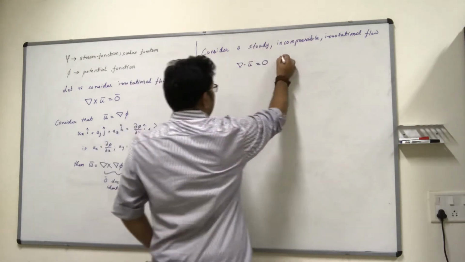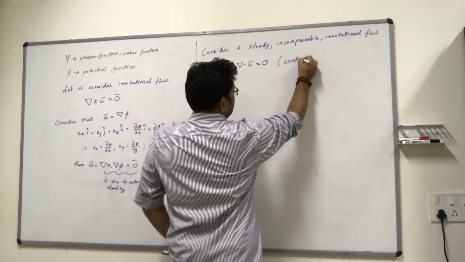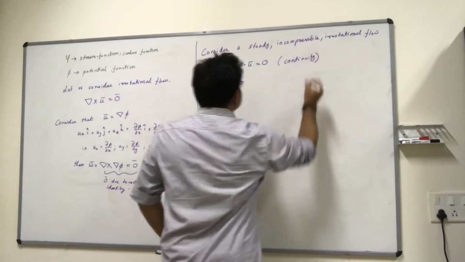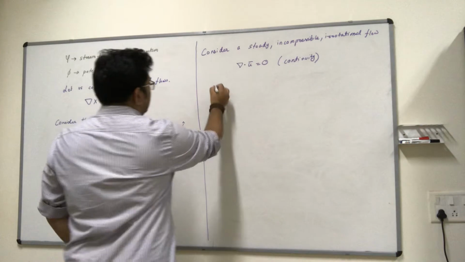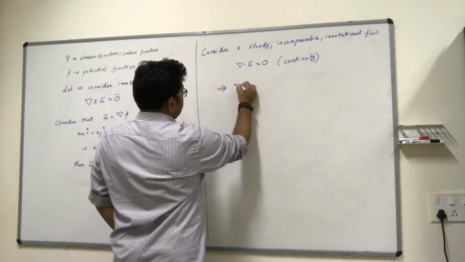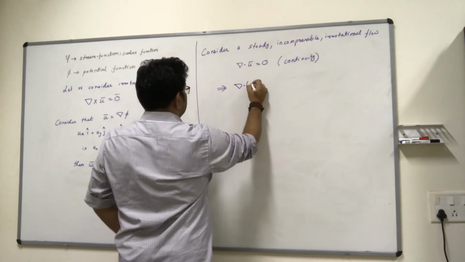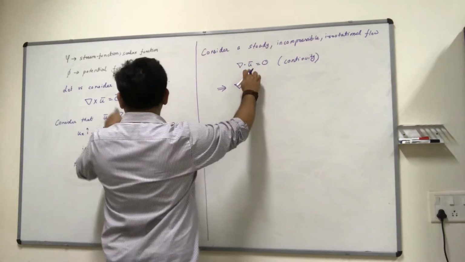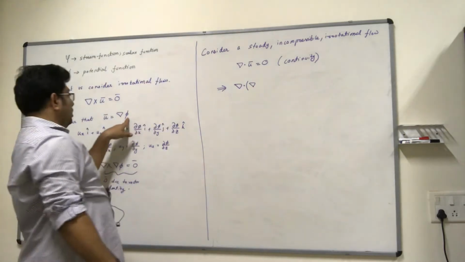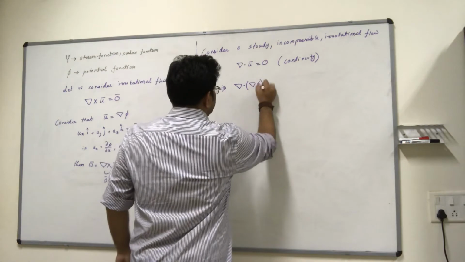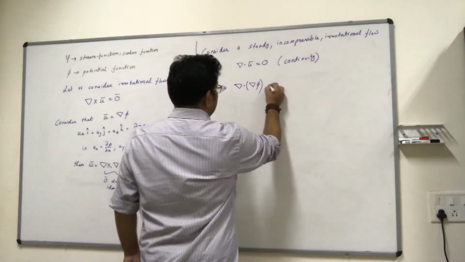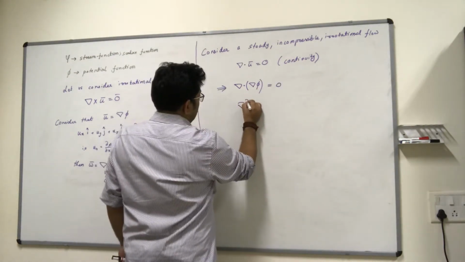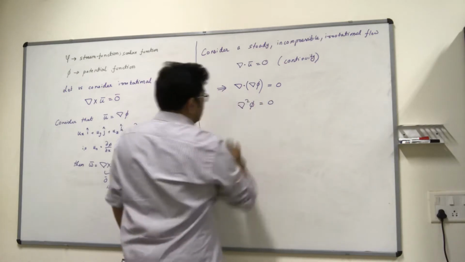Okay, this is continuity, which automatically tells me that, I'll replace u with the gradient of this phi, this is 0, which means this is 0.